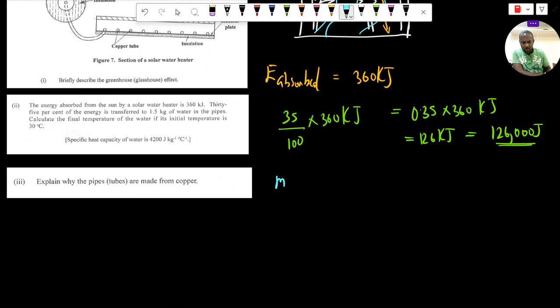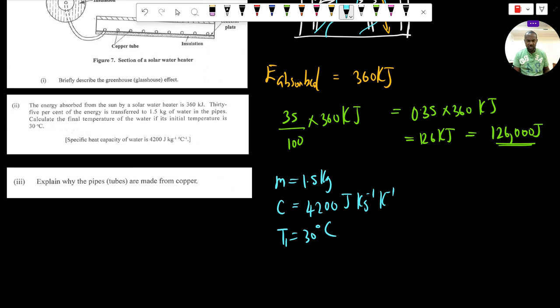The mass of the water, M, equals 1.5 kilograms. We have the specific heat capacity of the water, which is given as 4,200 joules per kilogram per Kelvin. They've given it as per degree Celsius, but we're talking about temperature changes, and a temperature change of 1 degree Celsius is the same as a temperature change of 1 Kelvin, right? And of course, we have the initial temperature of the water, let's call that T1, which is equal to 30 degrees Celsius.